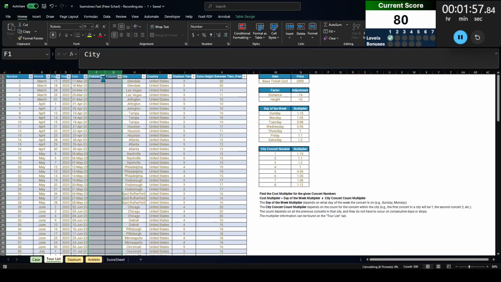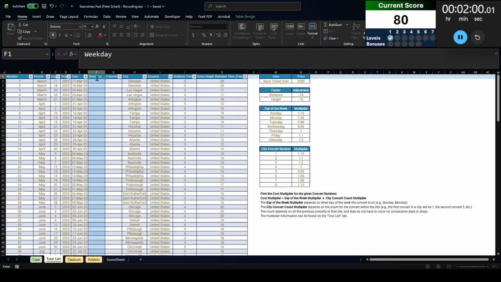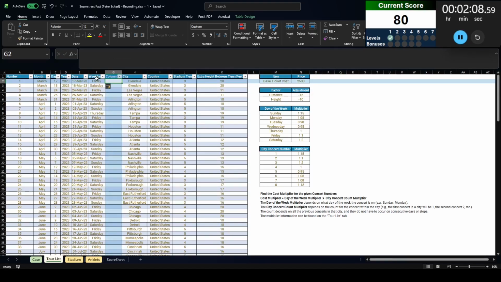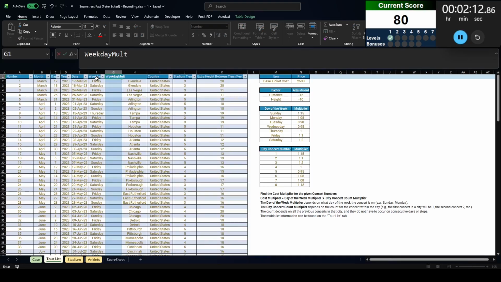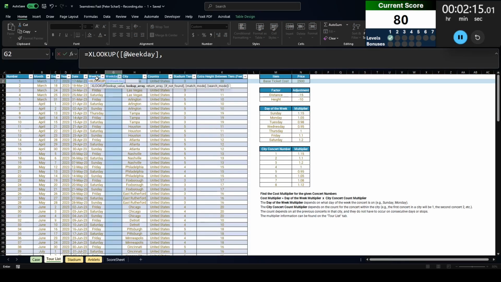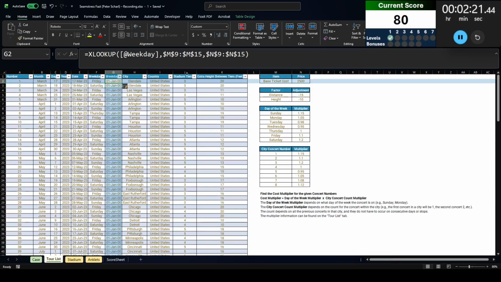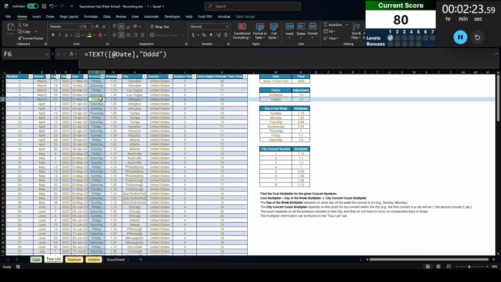So now I'm going to turn them into weekdays. All we need to do that is use the TEXT function with the "dddd" format. That will turn them into weekdays just like that. And then this is going to be weekday mult. To do that, we're going to XLOOKUP the weekday within this list here, which has the weekday and the respective multipliers there. Let's turn that into a number. There we go.